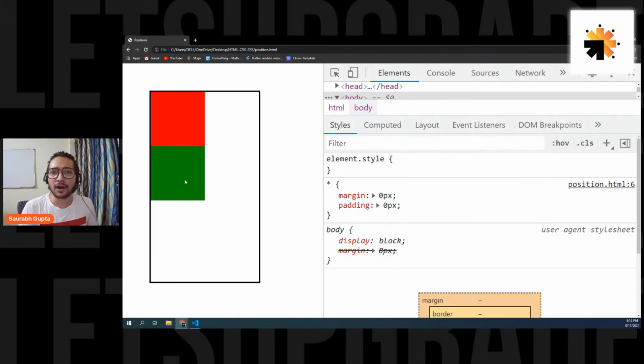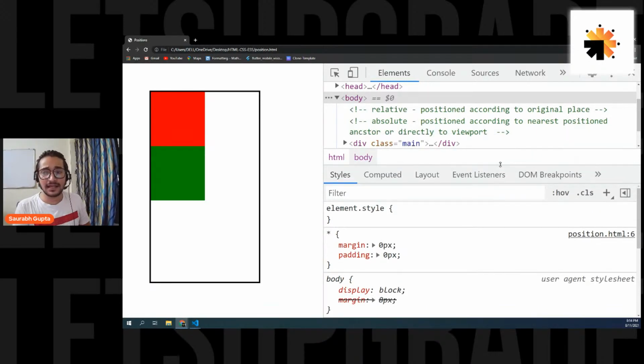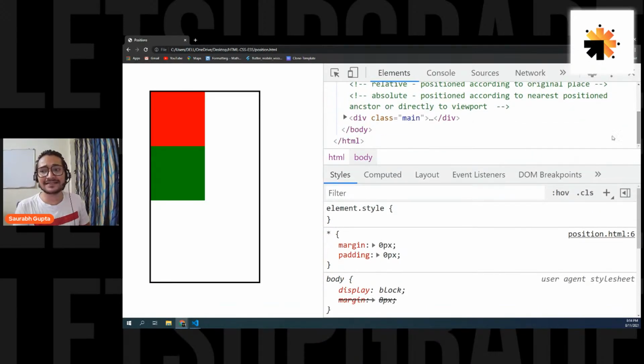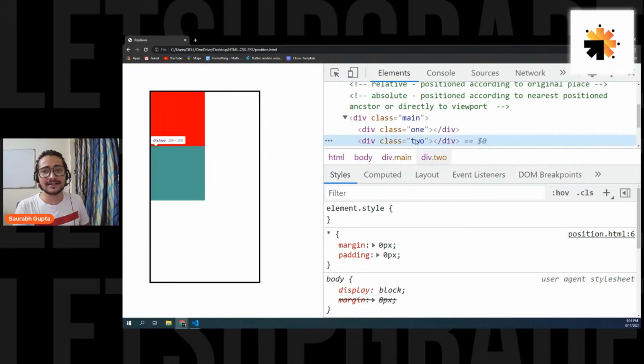So according to what is it positioned? First thing, we are applying position. That means it is out of flow. And when you give absolute, it also leaves its original place. That's why the blue element that was on the bottom is now in the place of green, and the green element is out of the flow. But one really important thing that is happening here is it is still at its original place. Why is that?